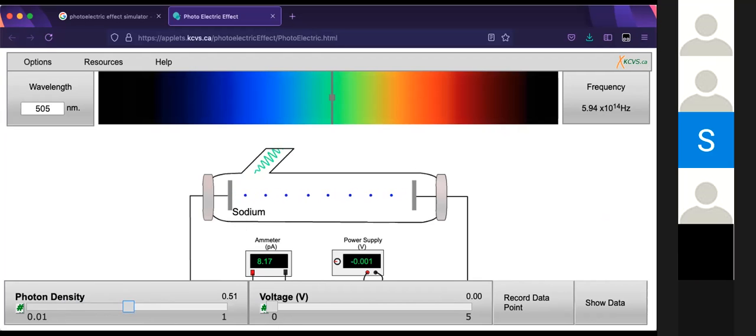Excuse me, ma'am. Which metal has the highest effect? I think it's cesium. Cesium is the most reactive. Should be cesium.